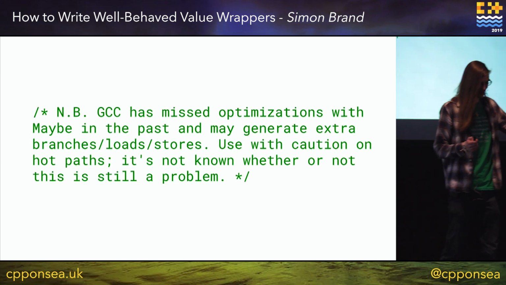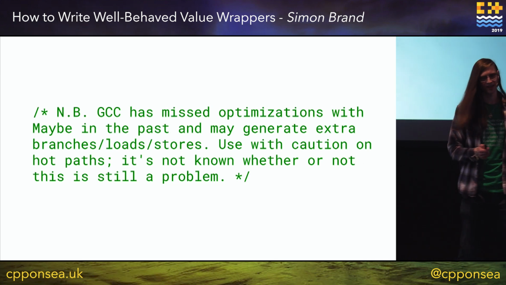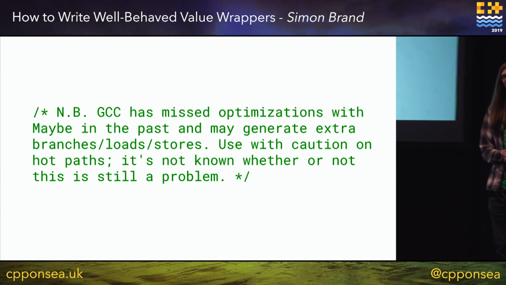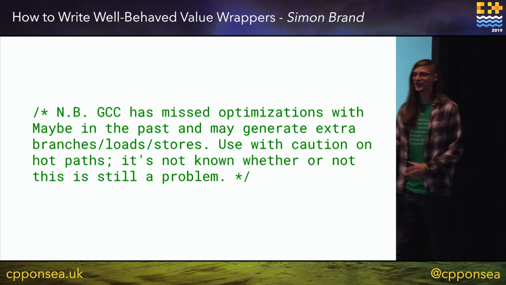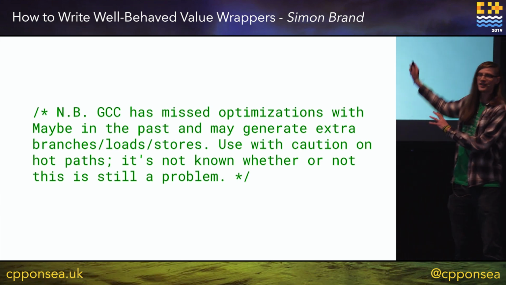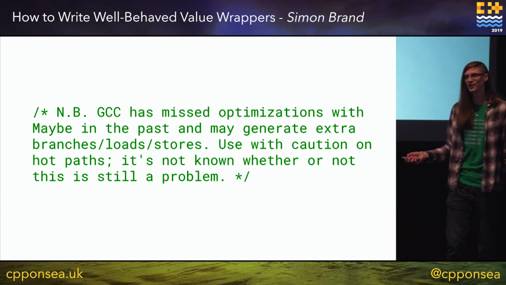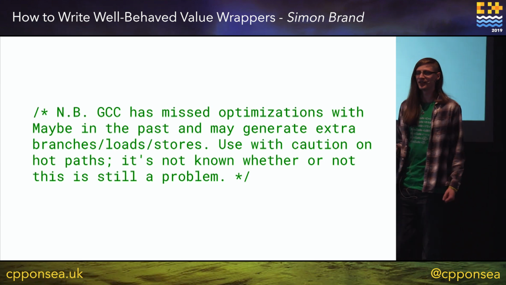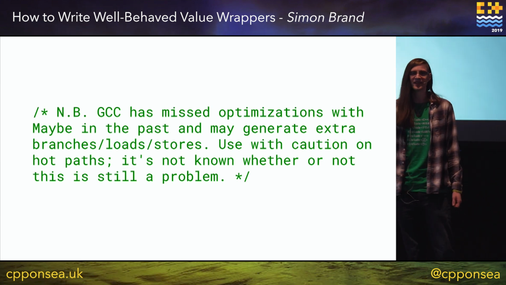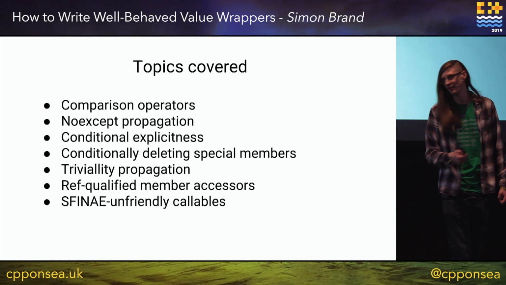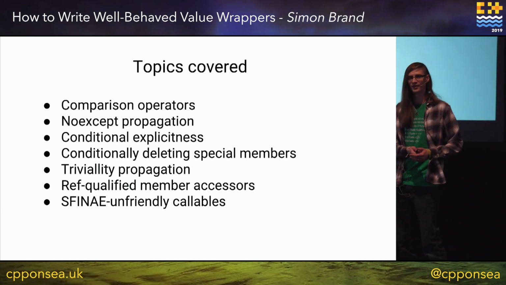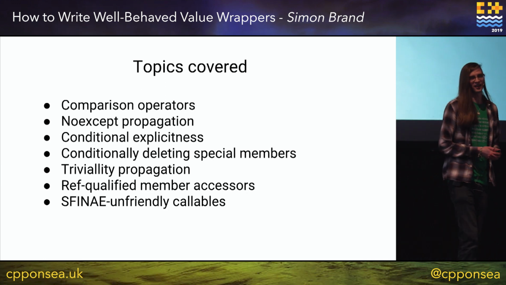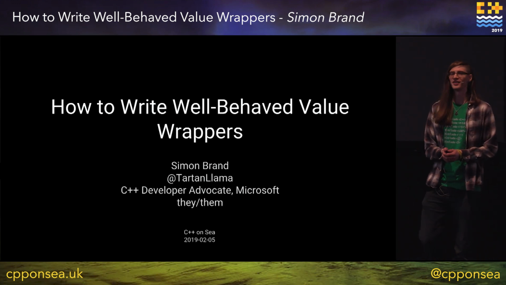So thinking back to the start where we had this comment in the code, hopefully I've equipped you with some ways to think about it if you see these things yourself in your own code base or a code base you're using. You can come back to this talk and say, oh, maybe I can apply some of these things which I talked about today. Comparison operators, triviality, propagation, all this good stuff. And that is how to write well-behaved value wrappers. Thank you.